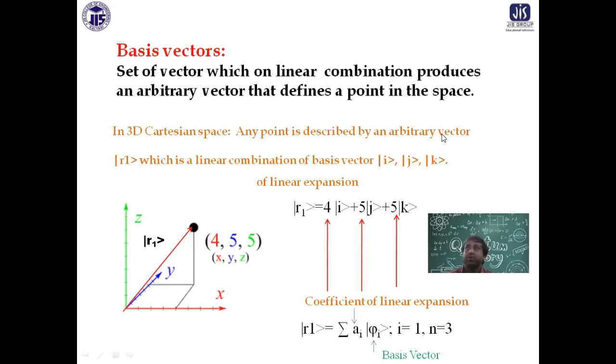So those 4, 5, 5 are called coefficients of linear expansion. They are real here, because a point means the position of an object, and position is real.